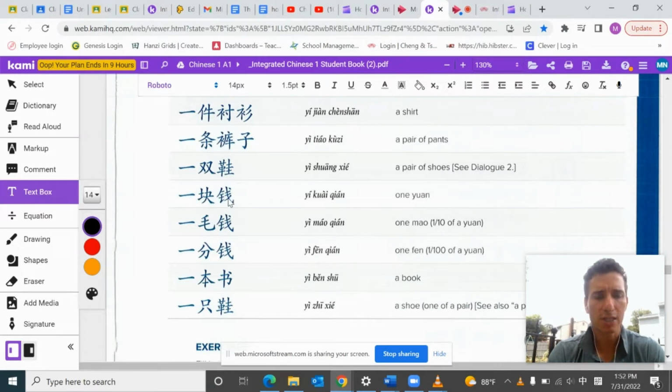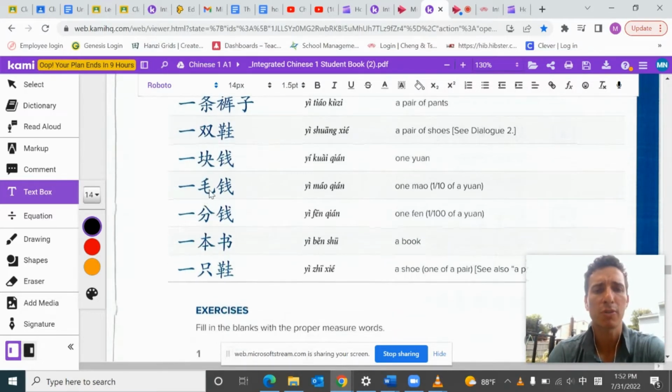Okay, 一块钱. Kuai is referring to like a piece, so like a piece of money, maybe the coin. And here there's a radical for earth, so maybe the earth was split up. Okay, and that might be some reference to that. Okay, 一毛钱. Mao is referring to like a dime. 一分 is usually the smallest denomination or close to it. So you notice that even minute is also 分 as well.